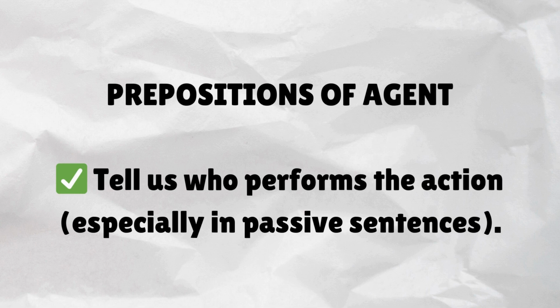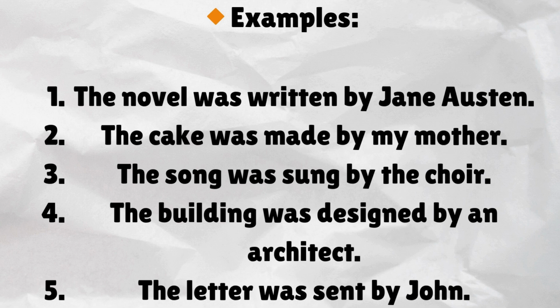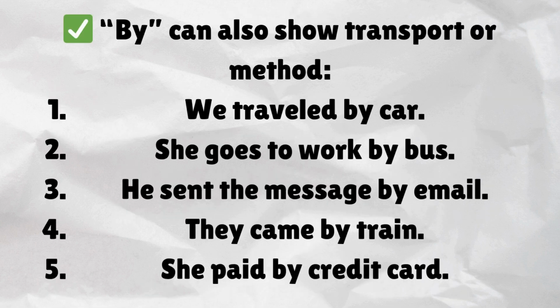Prepositions of agent tell us who performs the action, especially in passive sentences. By shows who did something in passive voice. Examples. The novel was written by Jane Austen. The cake was made by my mother. The song was sung by the choir. The building was designed by an architect. The letter was sent by John.